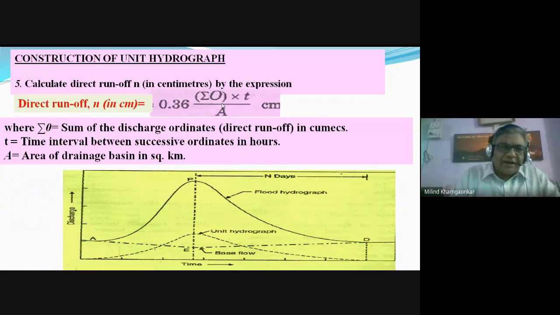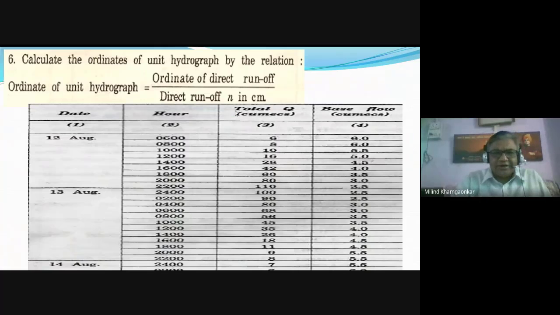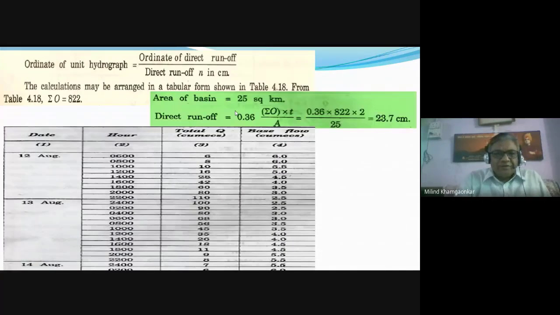From that direct runoff hydrograph, if we sum all the ordinates and divide by the catchment area, multiply by the duration of the rainfall, and multiply by 0.36, then we get the direct runoff in centimeters in depth. And if we multiply this n value with the direct runoff hydrograph ordinates, we can get the unit hydrograph values.